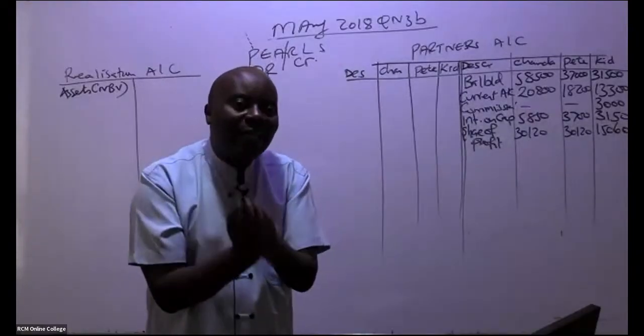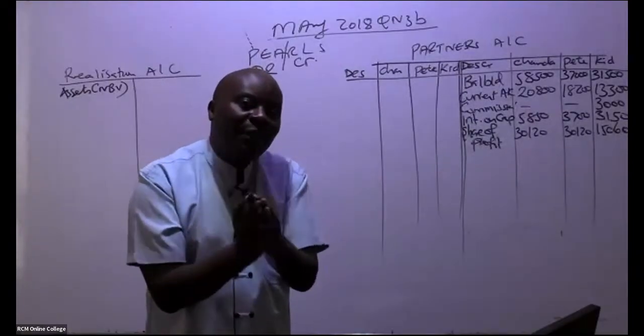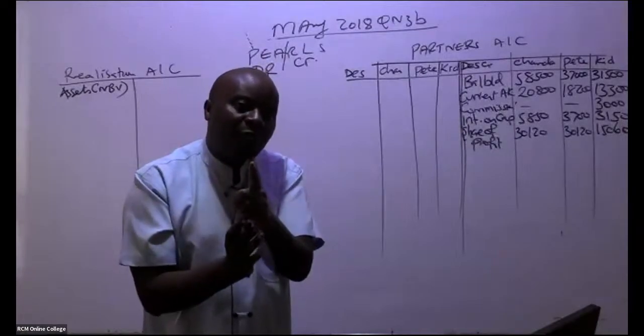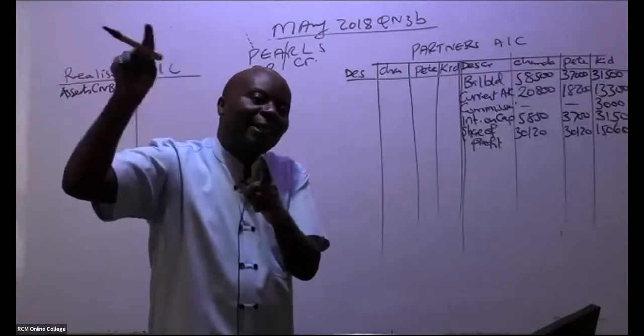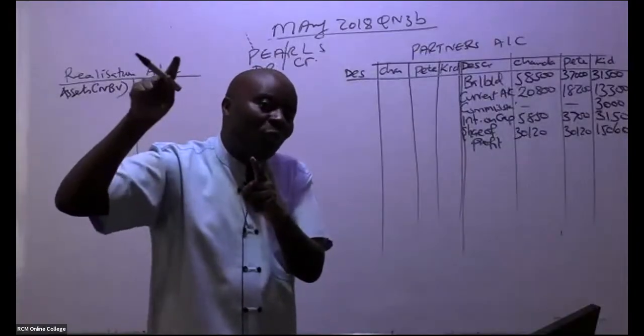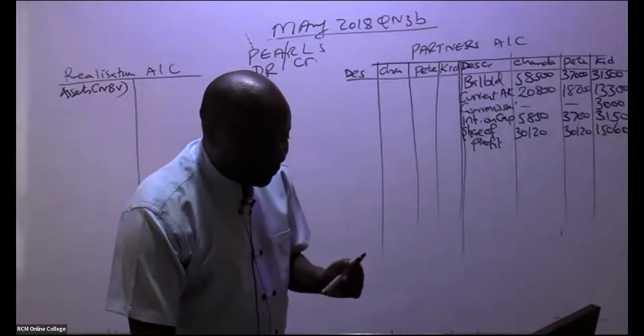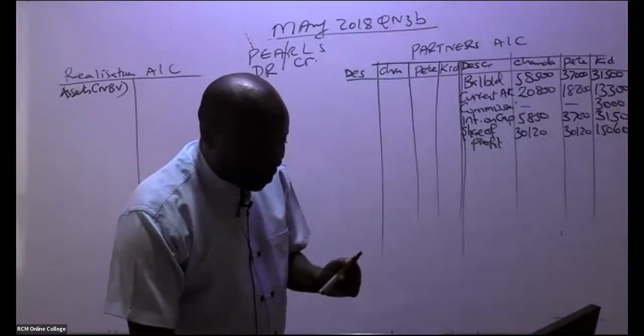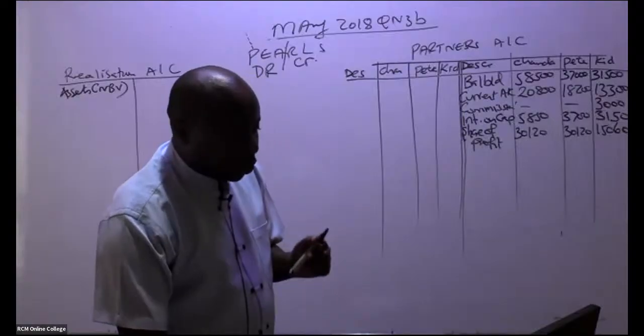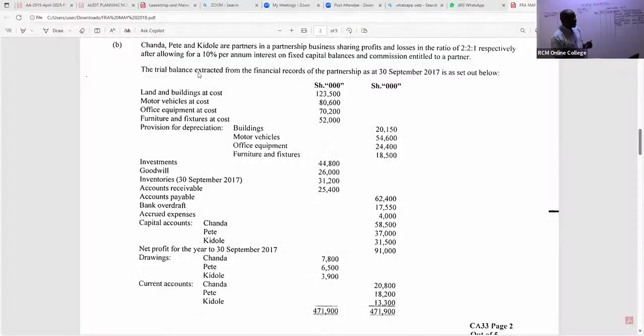So whenever you're closing assets, you shall be debiting the realization account, and then you credit the assets, and you're crediting those assets at net book value. So then you go straight away to the trial balance. Go to the trial balance. What have they told us here? In the trial balance, we can see the trial balance extracted from the financial records of the partnership as at 30th September 2017 is set out below.